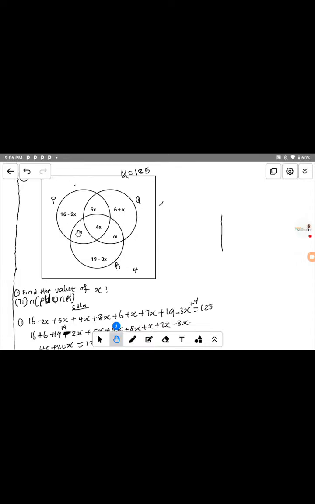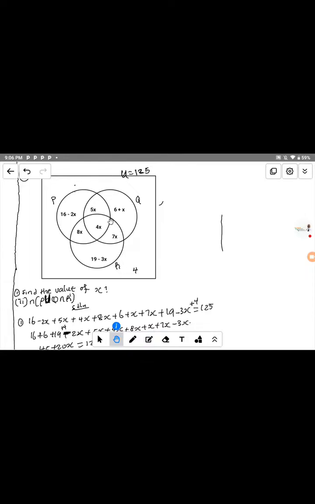So all these elements here, 8, 4, 7s, will not be included with the universal set of P union Q. It's only this part that will be added up, because this circle here is under P. The 8 belongs to P, 4 belongs to P, 7 belongs to P, and also belongs to R, sorry, belongs to R.